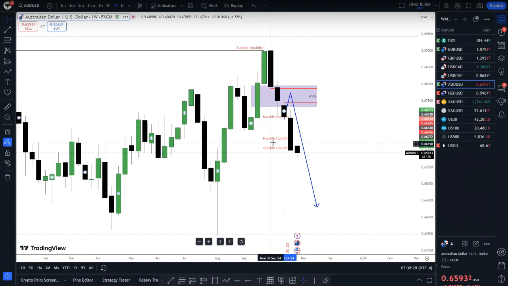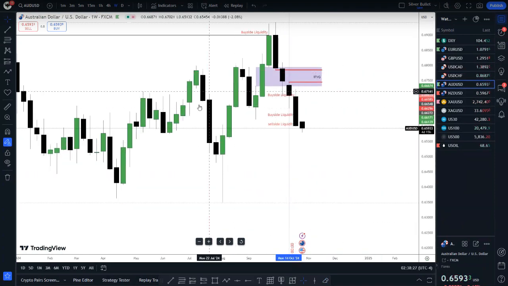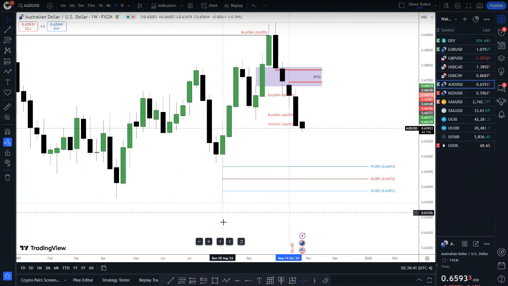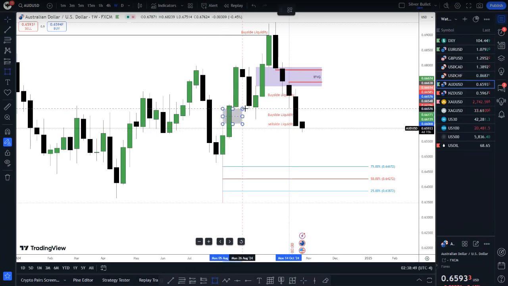Again, on the weekly chart, I'm still bearish, like I was bearish last week. I was expecting lower prices and my draw on liquidity. So far, because we have this here, I'm going to be paying attention to this rejection block in this case. Where's the rejection block here? It's going to be this week here. I will be paying attention to this week. Honestly, this week will be my target, especially the consequent encroachment of this week will be my main draw on liquidity in this case. So last week was a bearish week, and the key here is that we closed below this fair value gap here.